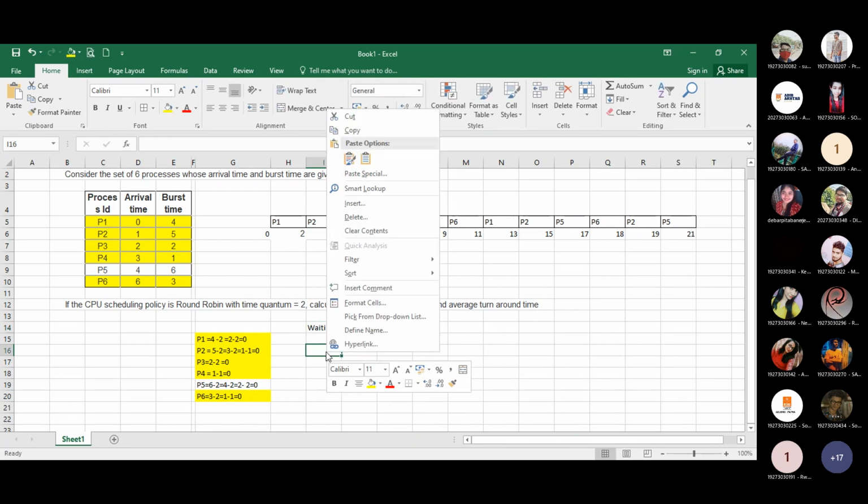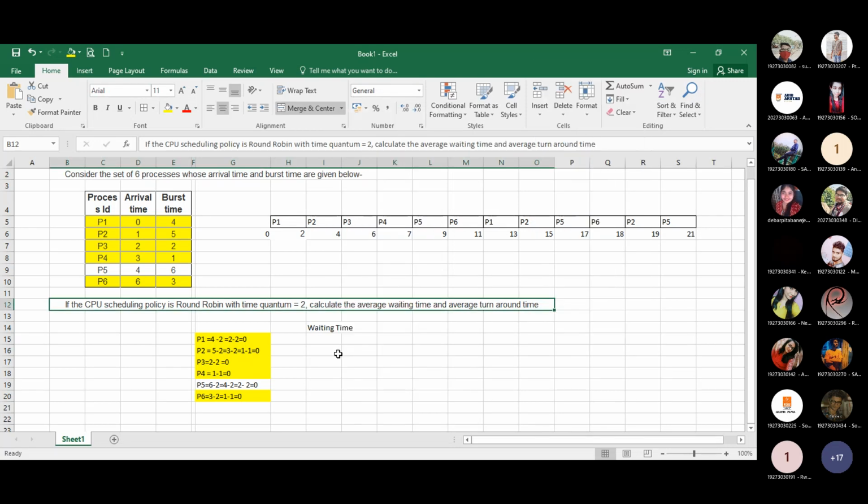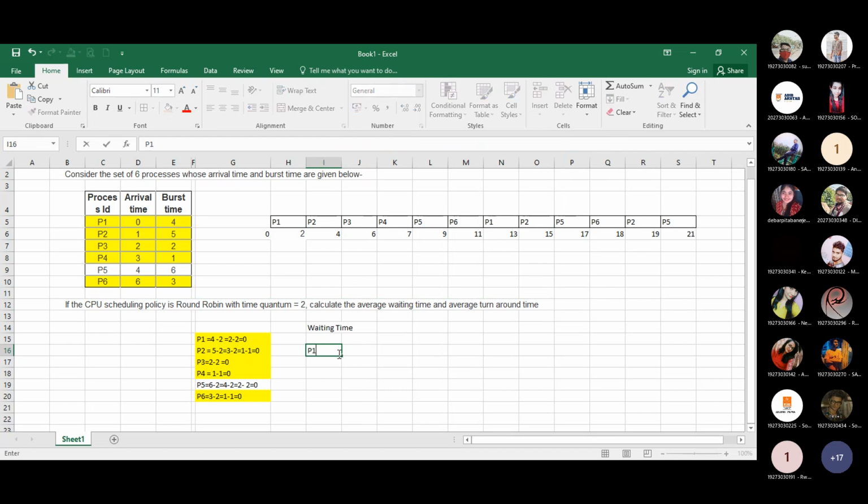Suppose for P1, tell me when P1 finished the task, before that, what was the system time?